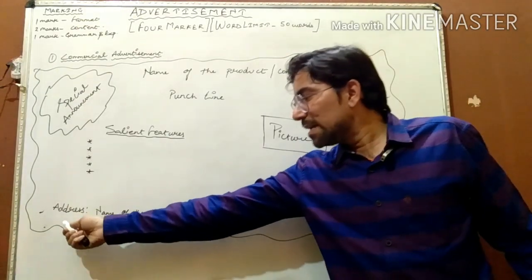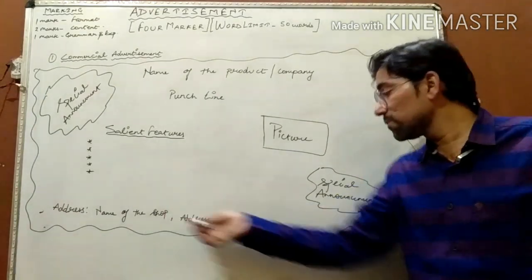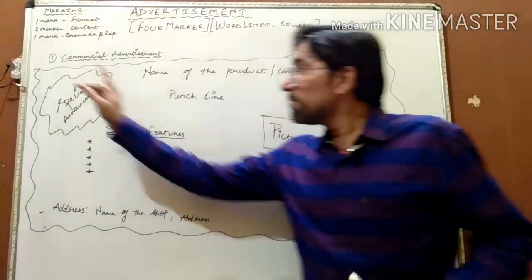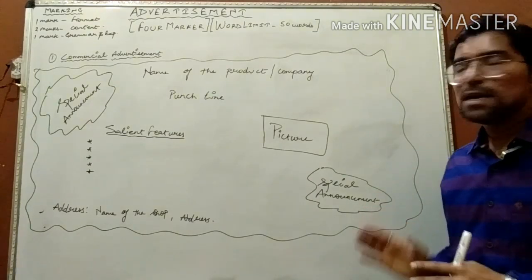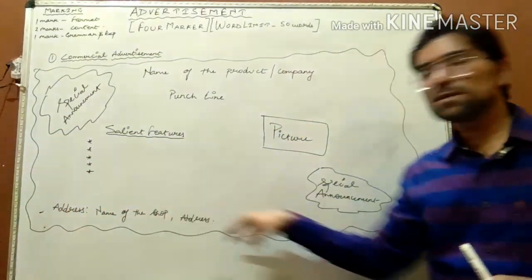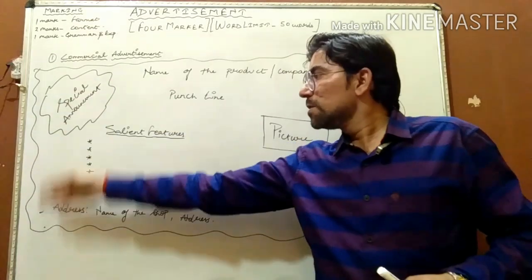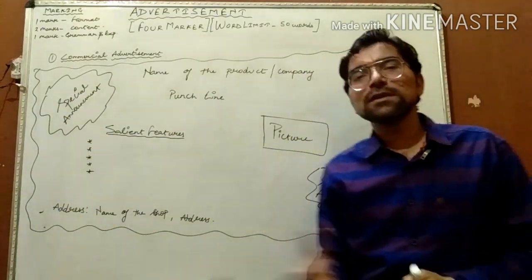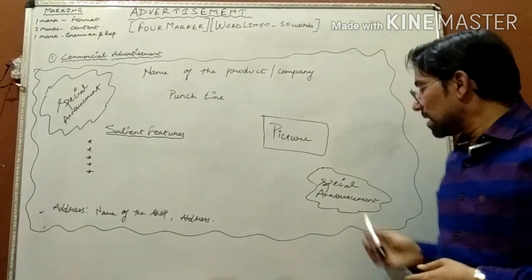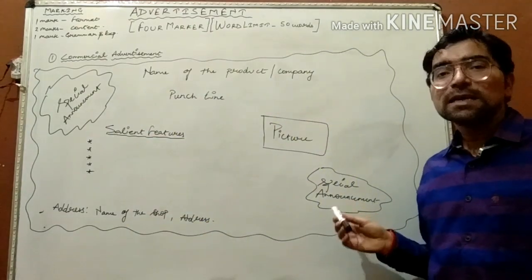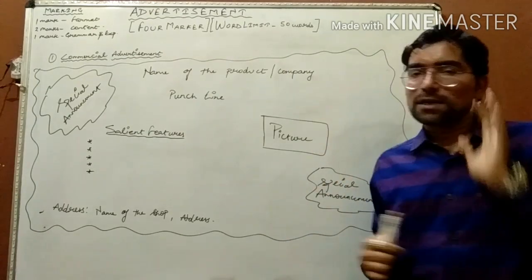Now the last component is the address: name of the shop and complete address. You have to give it at the end. After that, you have to make this outline. That outline should be very catchy. I have used streamers over here, which you use in parties or birthday celebrations. This is my creativity. If you have some other sort of creativity, you can use that. So this is the layout of a commercial advertisement, and these are the things you need to include.